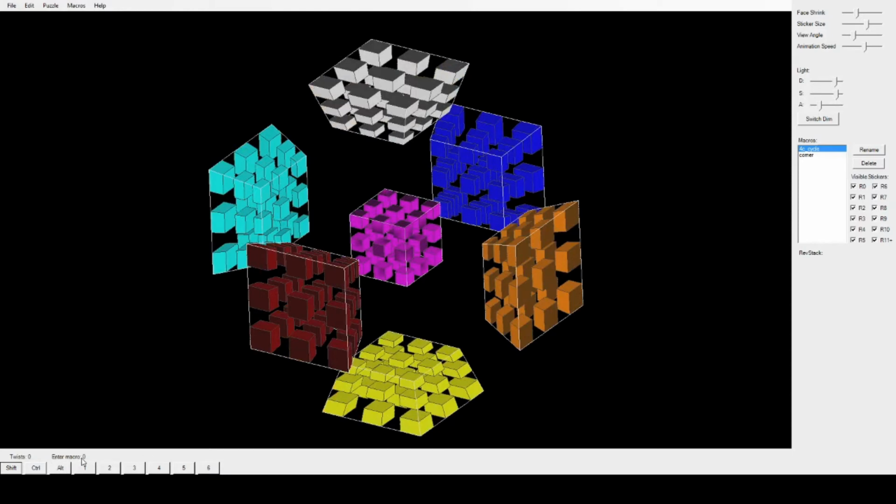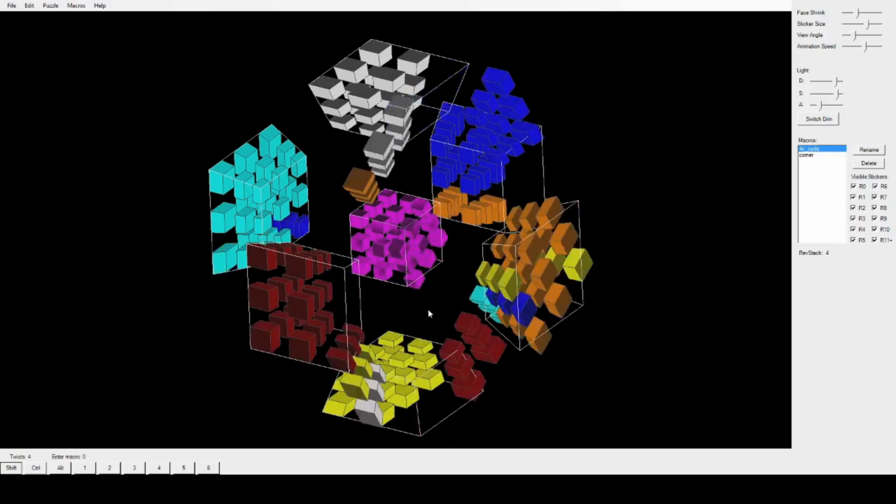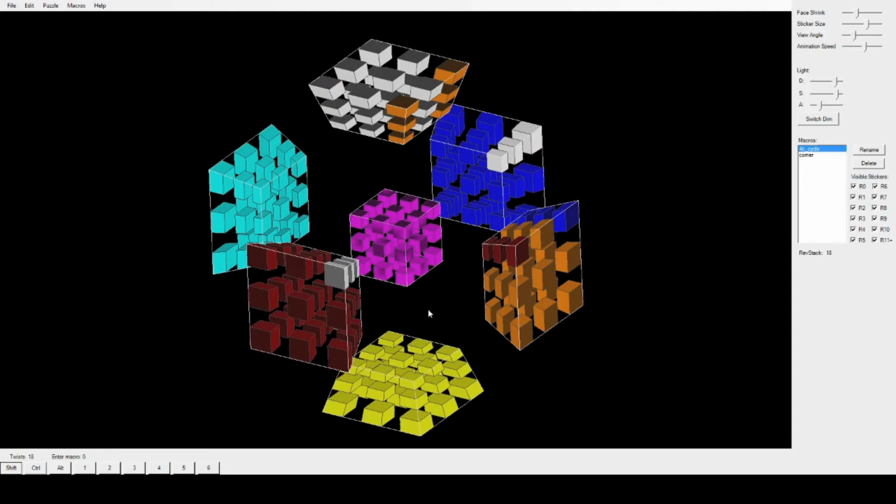It should say enter macro 0, and then Control Y to redo it all. Next, Control M. Now we enter our macro name. You should see the window. Of course, I know you don't see it here, but you should get it. We're just going to say twisty. Press OK, and it should say twisty here in this list.